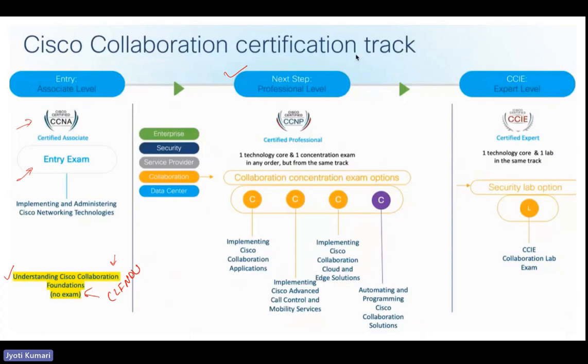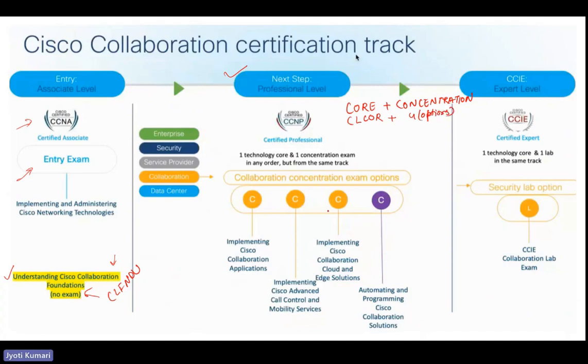Then in professional level, like I mentioned, in every professional level, in any track, you have two parts of it, core and concentration. You need to have a core and concentration to become professional and to get a professional level certificate. So in collaboration, we have CL core, and in concentration, we have four options.